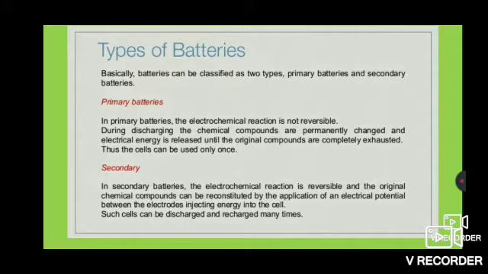Second one is secondary battery. In secondary batteries, the electrochemical reaction is reversible and the original chemical compounds can be reconstituted by the application of an electrical potential between the electrodes injecting energy into the cell. That is, it can be rechargeable. Such cells can be discharged and recharged many times.